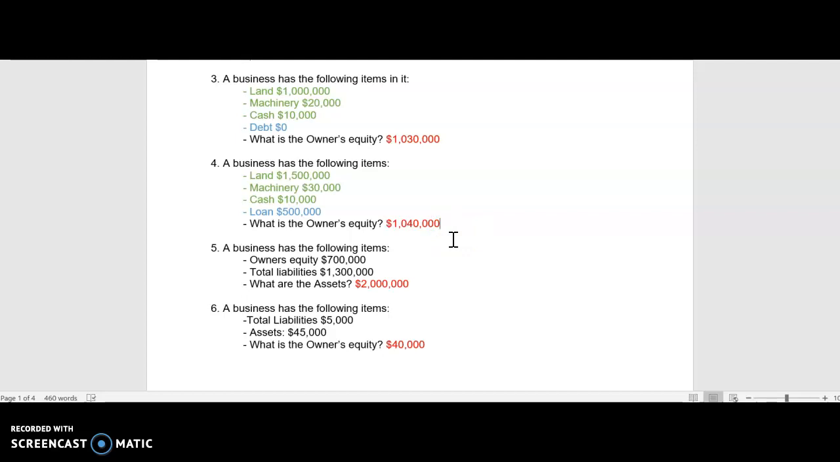Same setup for number 4. It's asking, the business has the following items. Land is $1,500,000. Machinery is $30,000. And they have cash of $10,000. So all these things are actual assets. Now they're saying they have a loan for $500,000, which is a liability. So you would have to take that $500,000 from the actual answer that was there before. So your answer for owner's equity is $1,040,000.